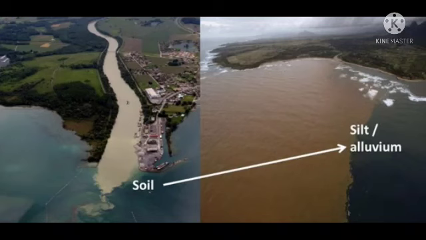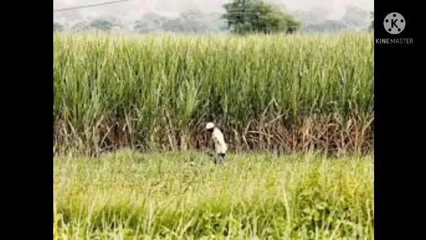And Uttar Pradesh is the largest producer of sugarcane in India. Because of the alluvium soil, Uttar Pradesh is the largest producer of sugarcane in India. So which state is the largest producer of sugarcane in India? Yes, Uttar Pradesh, because of the alluvium soil deposited by the Ganga and its tributaries.